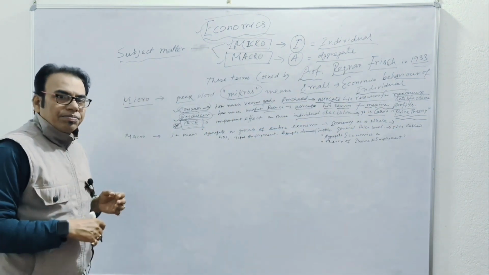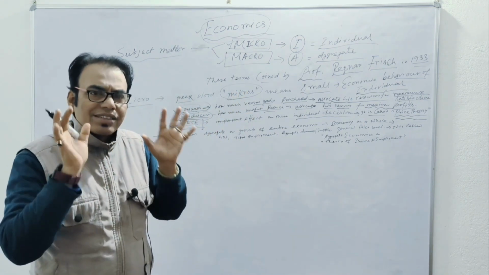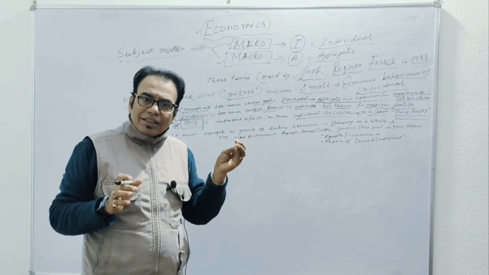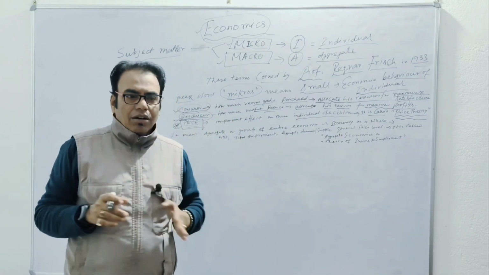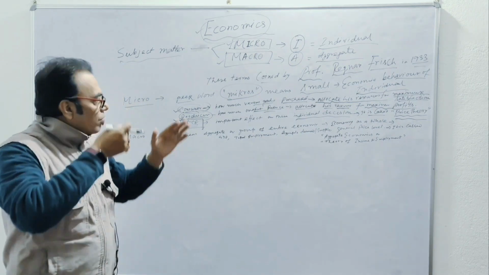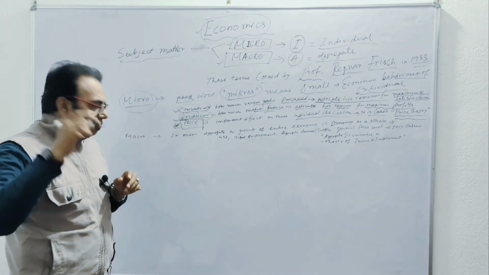Got it? Everyone clear? Try to clear each and every concept. So micro, I think it is understood. It is the individual matter, small things. We are discussing each individual's behavior in microeconomics. Clear, student?